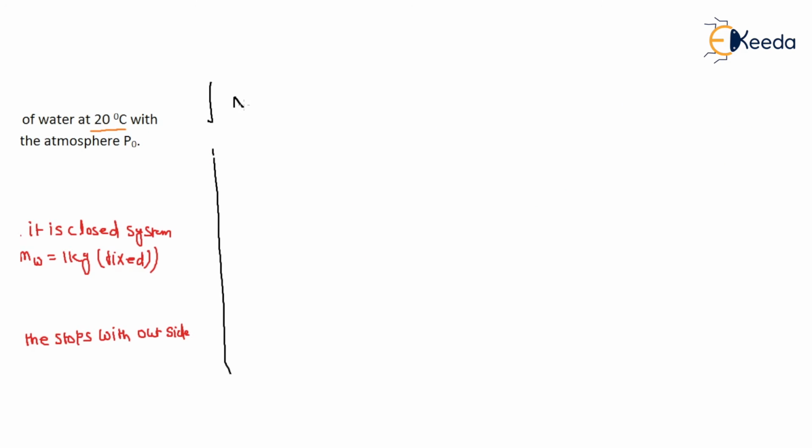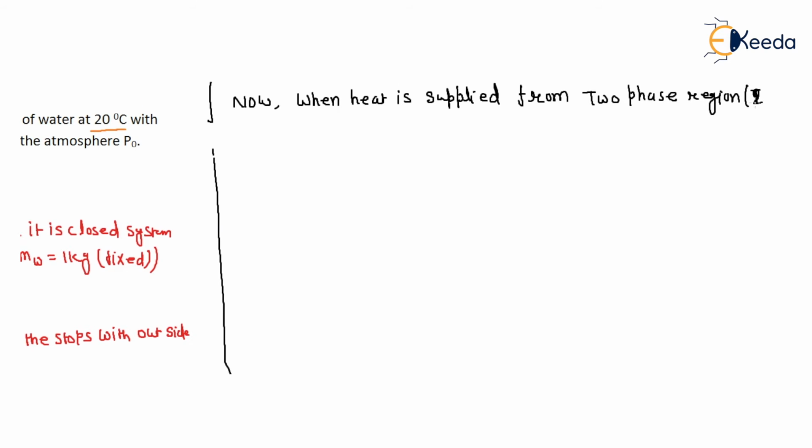Now when heat is supplied from the two-phase region, that means from 2A, up to saturated vapor, that means X is equal to 1, at point 2.